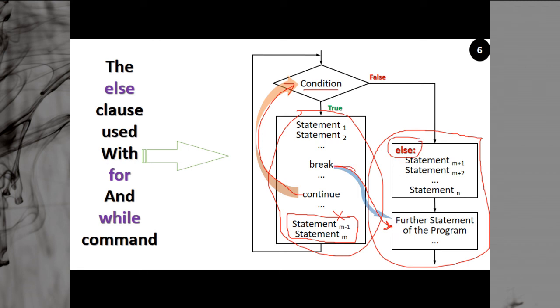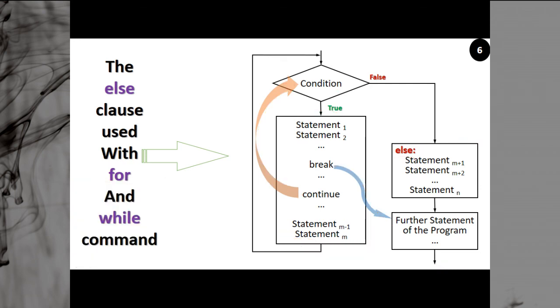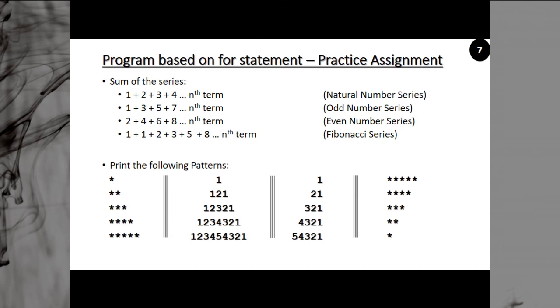If you exit without the condition failing, then you will move beyond else. The else statement part will not be executed. So this flowchart is very clear in the program to explain the role of break, continue as well as else statement in a loop.